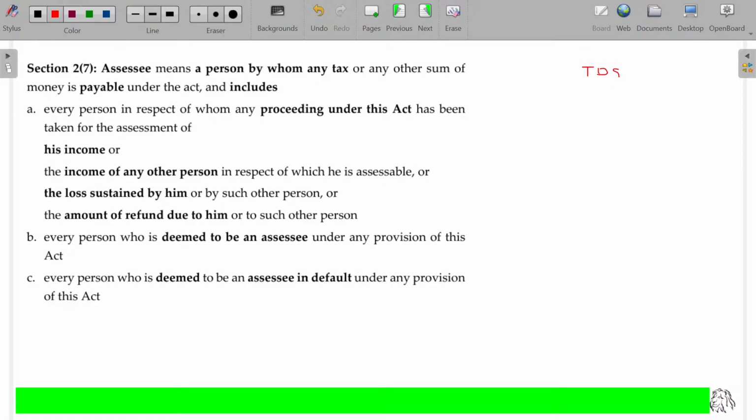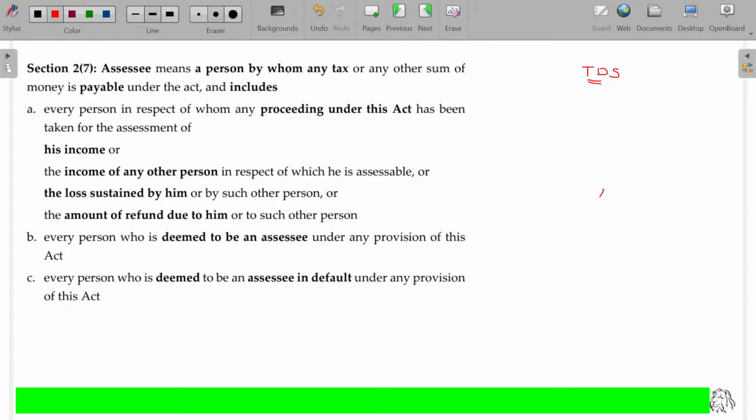Let me explain the concept of TDS first of all. I already explained these terms in the previous class, but I have not explained TDS, TCS, and advance tax. Here I will explain the concept of TDS. So who has to pay the tax as per the income tax provisions? The person who earns has to pay, because it is direct tax. Impact and incidence will be on the same person.